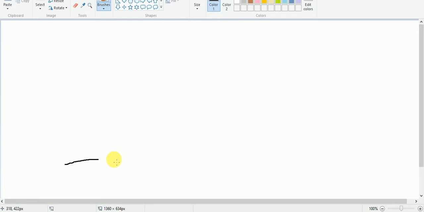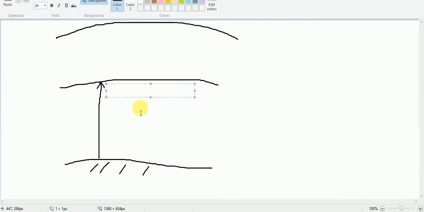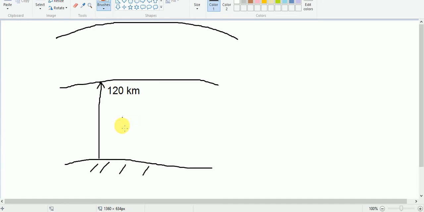For example, this is the surface of the earth, and from the surface up to here is 120 kilometers. Let us suppose this is the outer limit, and from the surface of the earth up to 120 kilometers we find the maximum concentration of oxygen.